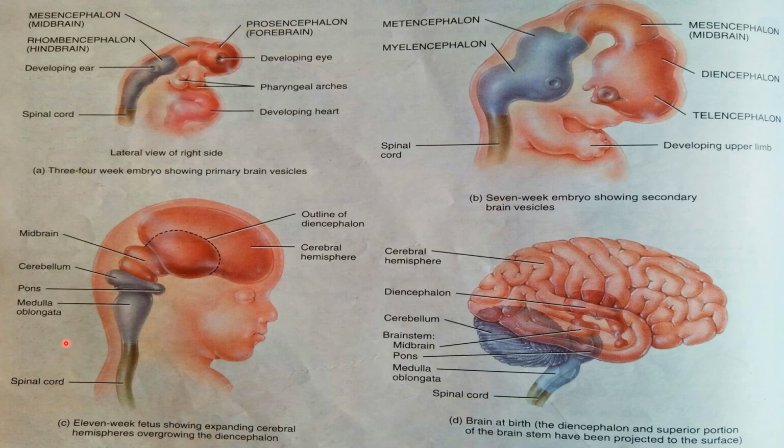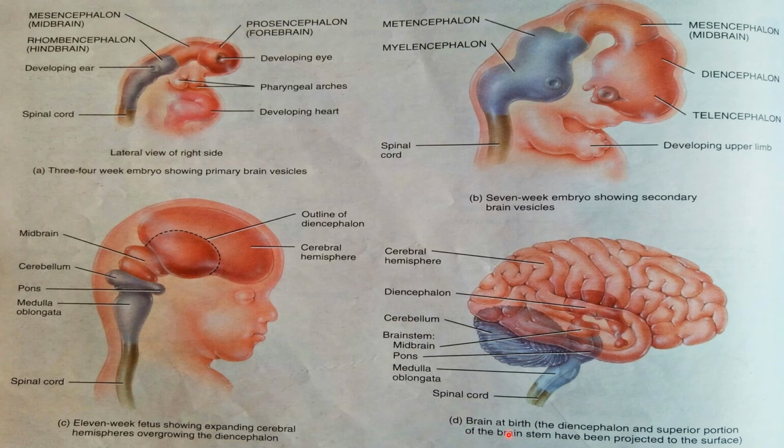So firstly you can see the telencephalon develops into the cerebral hemisphere and basal ganglia, and the diencephalon develops into the thalamus, epithalamus, and hypothalamus, and just below that is the midbrain. The cerebellum and pons are derivatives of the metencephalon, and the myelencephalon derivative is the medulla oblongata, and just inferiorly is the spinal cord.